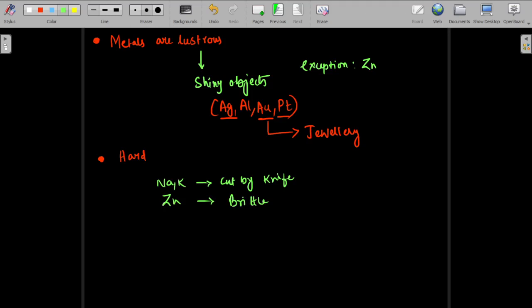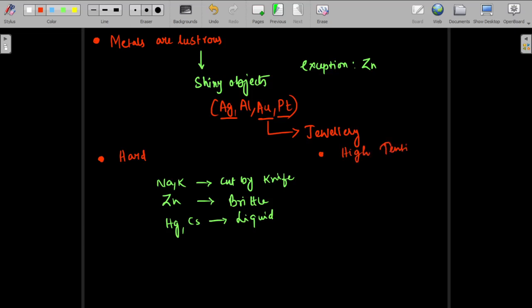Other than that, mercury. Don't forget it everywhere. Mercury and cesium are liquid. If something is liquid, how can that be hard? It cannot be hard, right? So this is a very insane property given to metal, because it has so many exceptions. Another important thing: metals have high tensile strength.